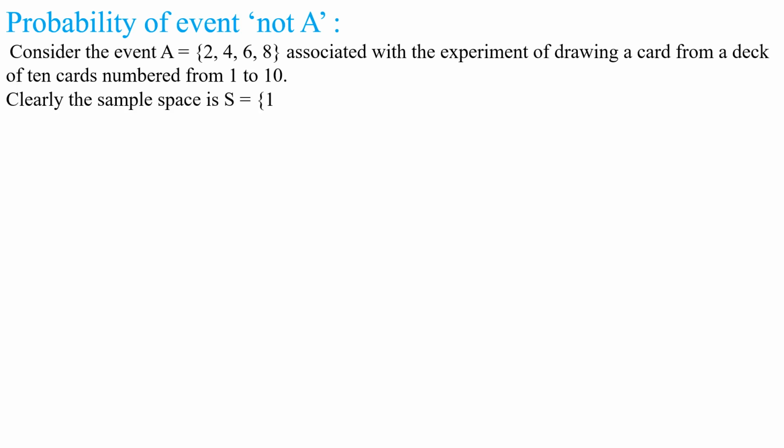Clearly, the sample space is S is equal to set {1, 2, 3 and so on up to 10}.